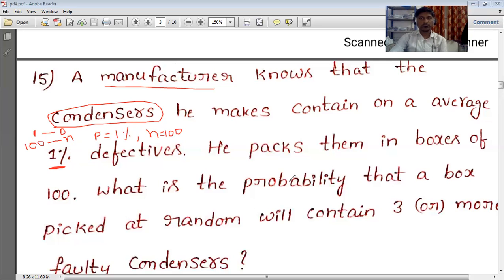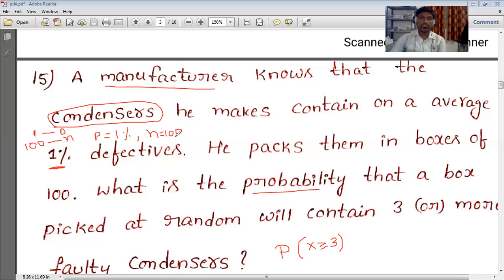Next, he packs them in boxes of 100. What is the probability that a box picked at random will contain 3 or more faulty condensers? 3 or more means 3 is also included. So we need to calculate P of x greater than or equal to 3.